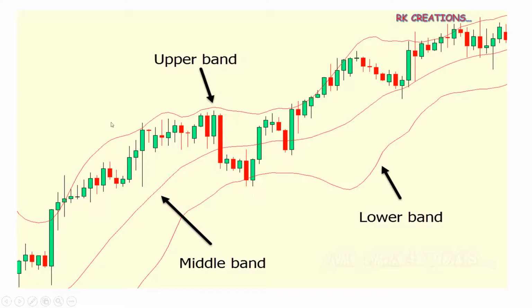Total prices, whatever the price is, 95% will stand in between these bands only. So if it is reaching the upper band, we can decide this is overbought. Overbought means prices tend to push down. If it is at the lowermost band, we can find it is oversold, so we can catch here, it will go up. This is a simple technique.